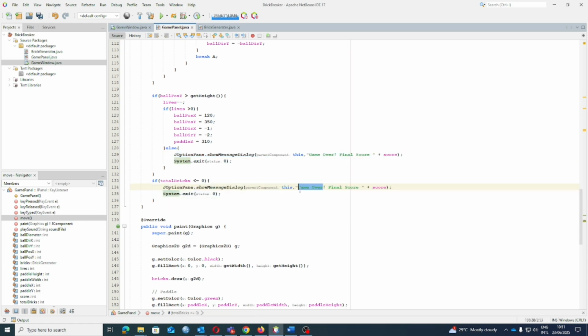Congratulations! You've completed the Brick Breaker game project using Java and NetBeans. You learned about Swing, game loops, collision detection, scoring, and simple sound effects.